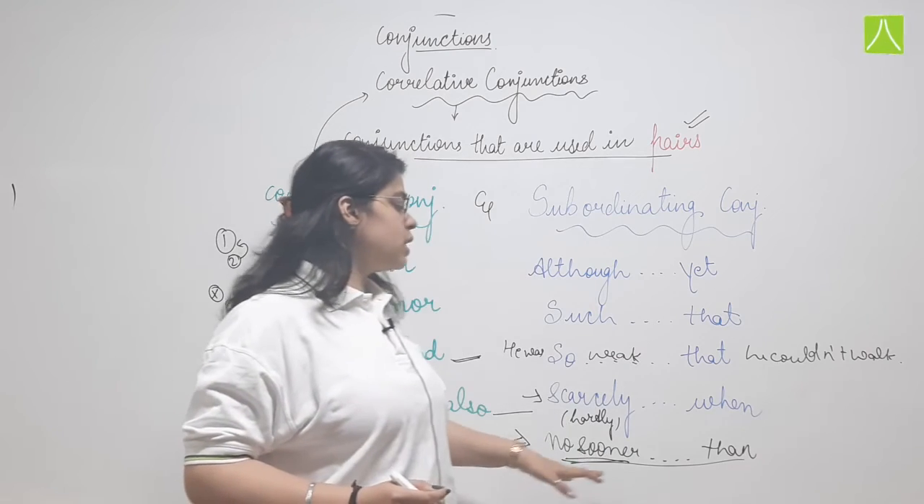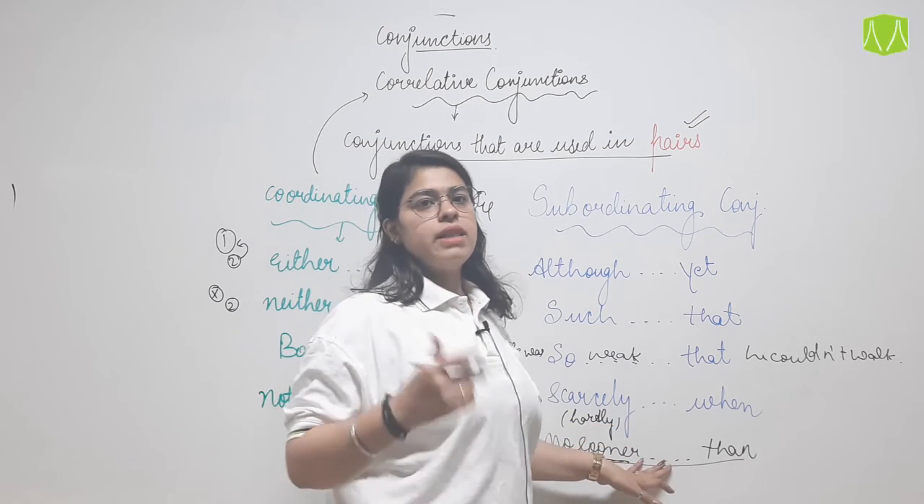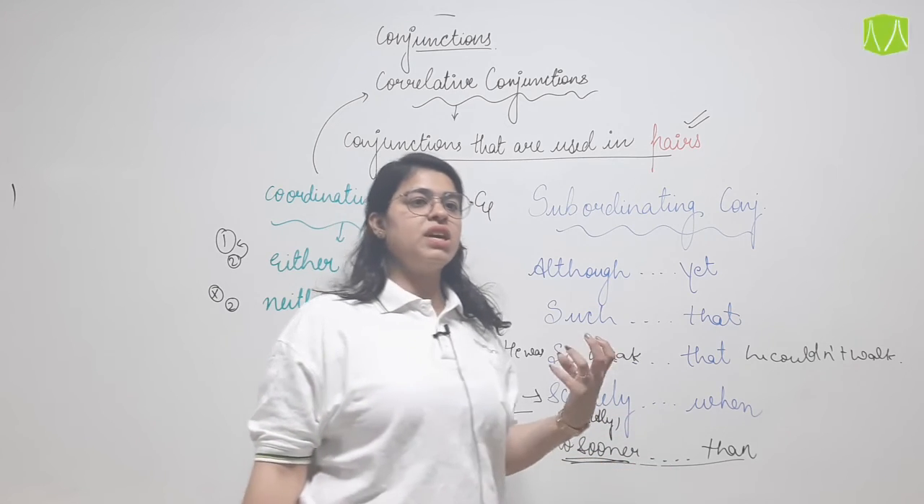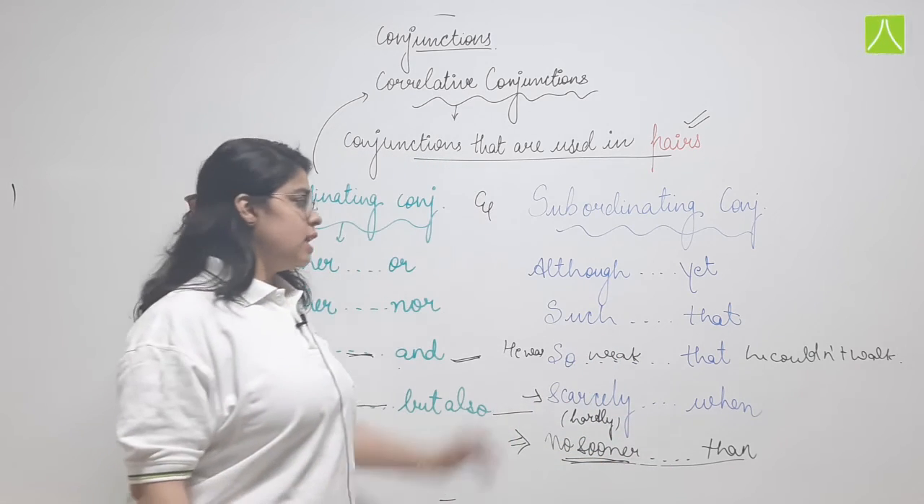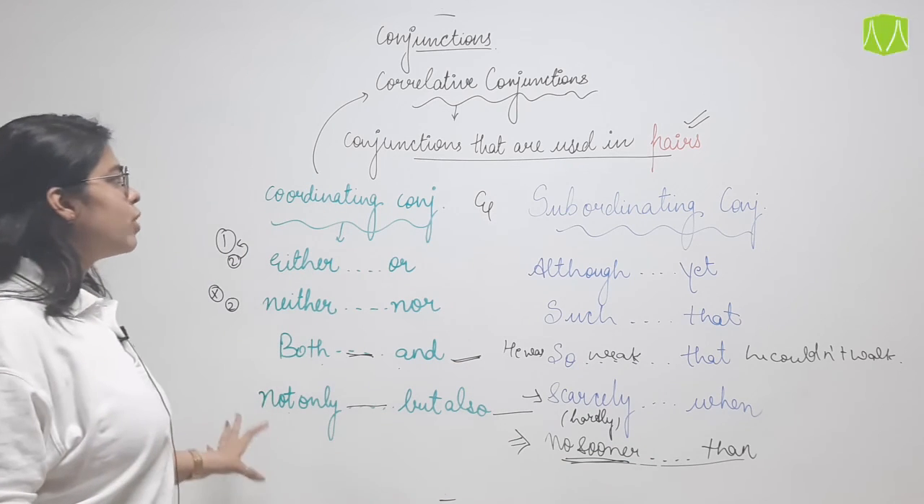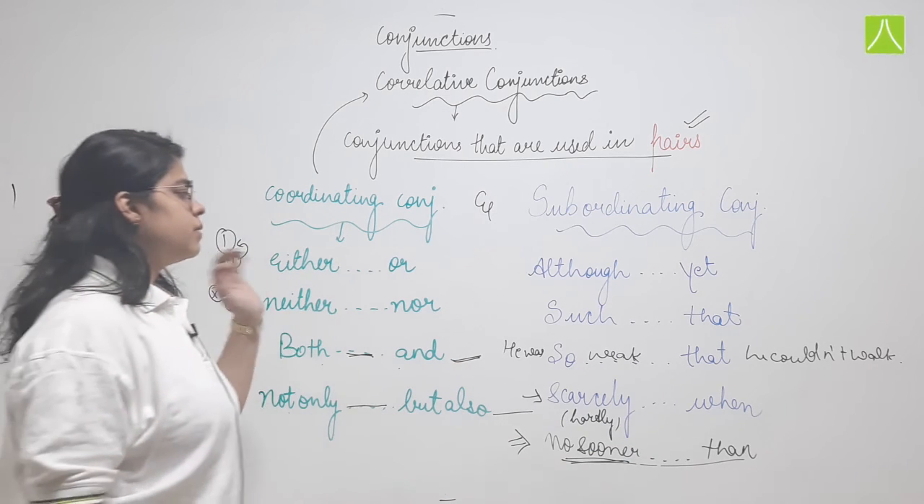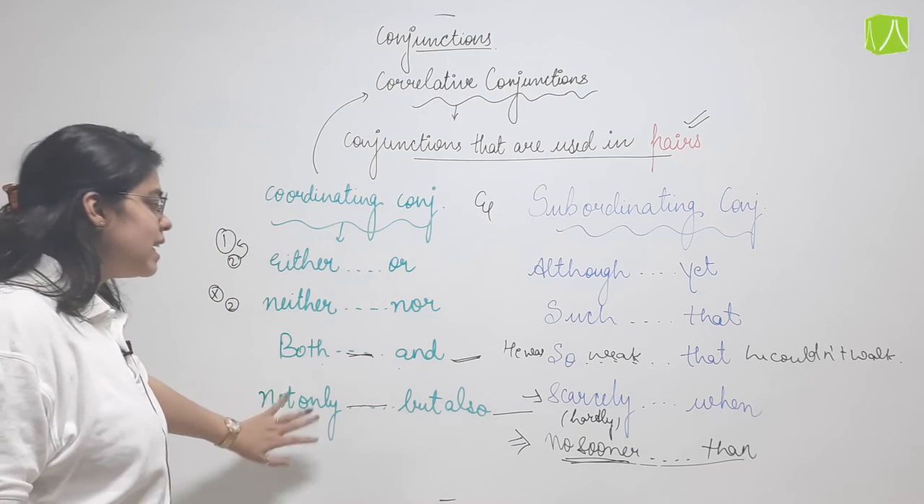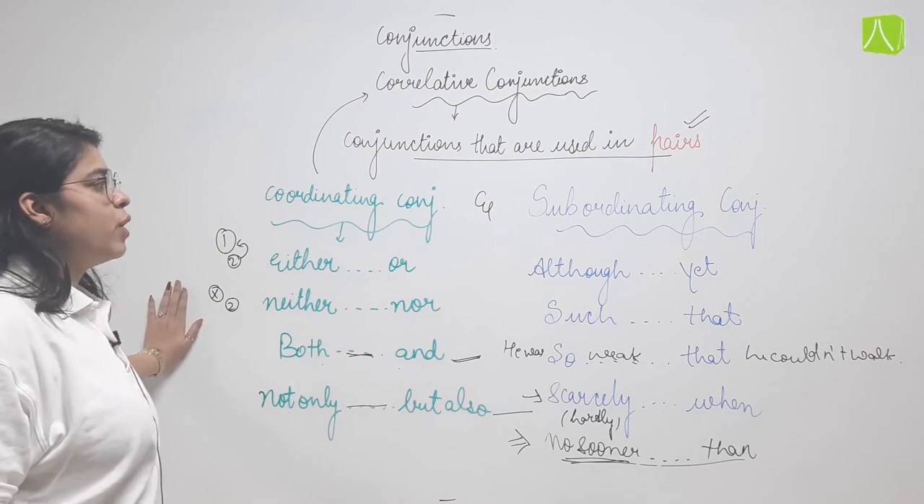Okay, no sooner had I begun my task than the light had gone. लाइट चली गई थी. जैसे ही मैंने अपना काम स्टार्ट किया लाइट चली गई थी. So these are some examples of correlative conjunctions, children. Other than this there are not much correlative conjunctions. We have covered each and every example over here.